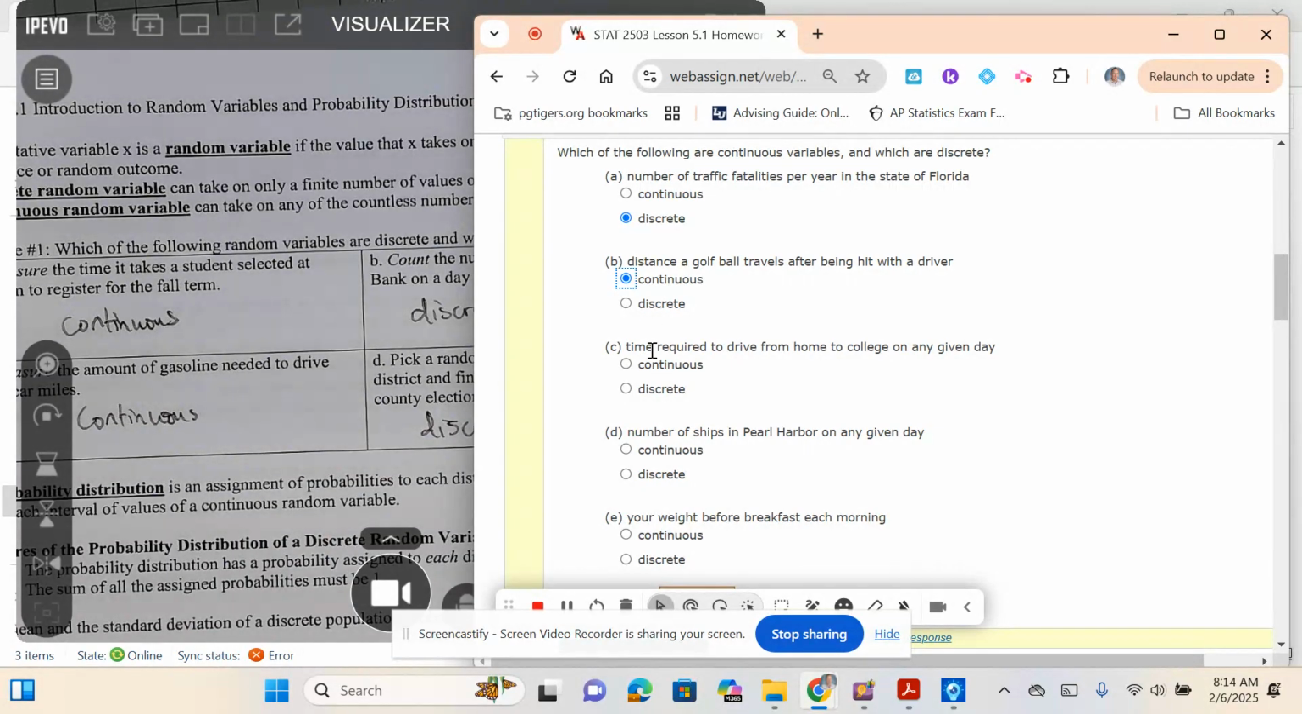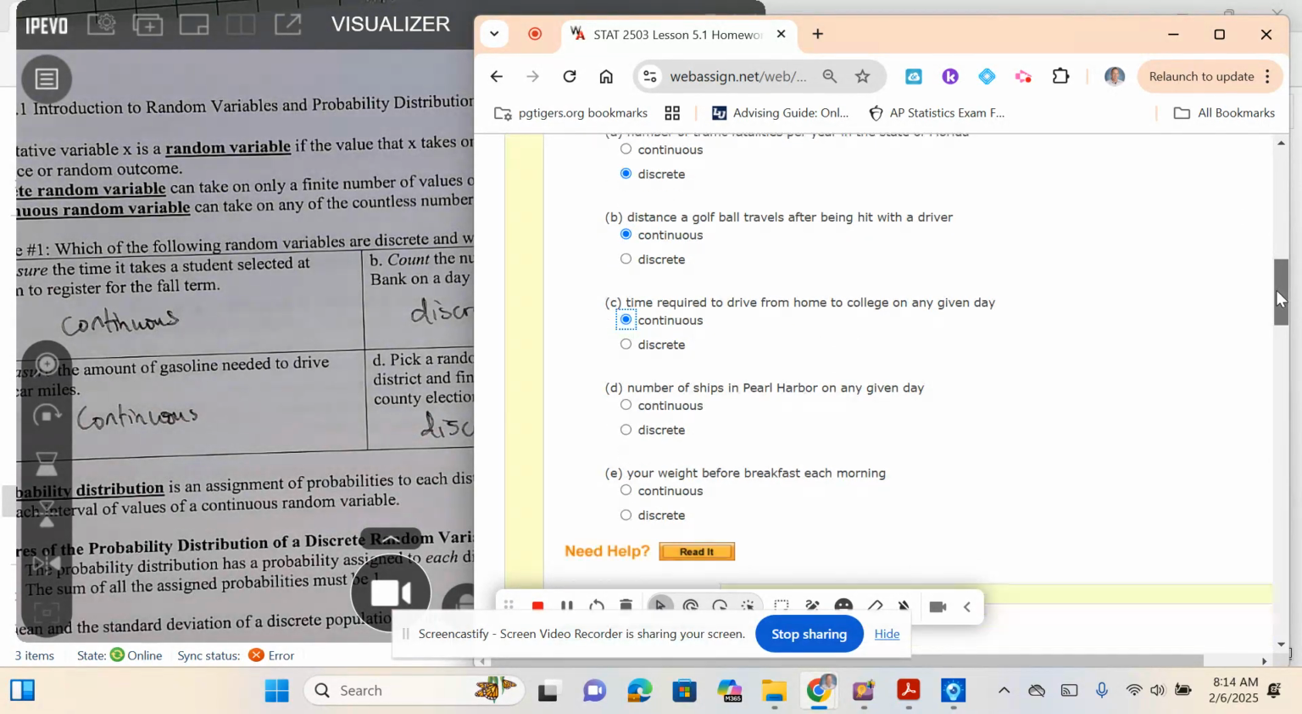Time required to drive home from college on any given day. Could that time, if we're talking about minutes, be exactly 11, 12, 13 minutes, or could it be 11 minutes and 30 seconds? Could it be a fraction of a minute? It could be a fraction of a minute, so it will be continuous, because it could take on an infinite number of values there.